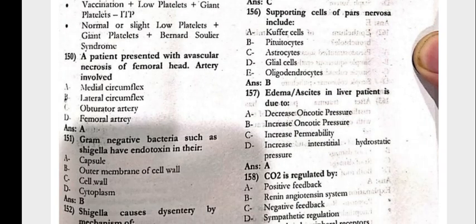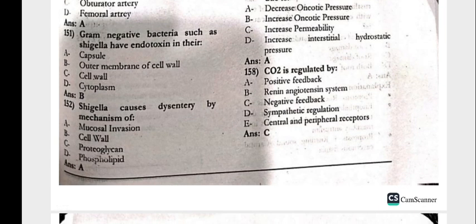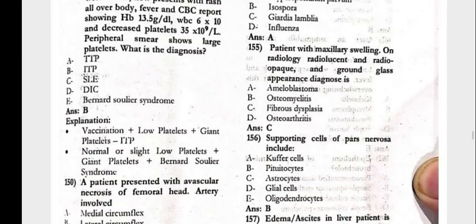The patient presented with avascular necrosis. The femoral head artery involved is the medial circumflex. Gram-negative bacteria such as Shigella have endotoxin in the outer membrane of the cell wall. Shigella causes dysentery, but the mechanism is mucosal invasion.